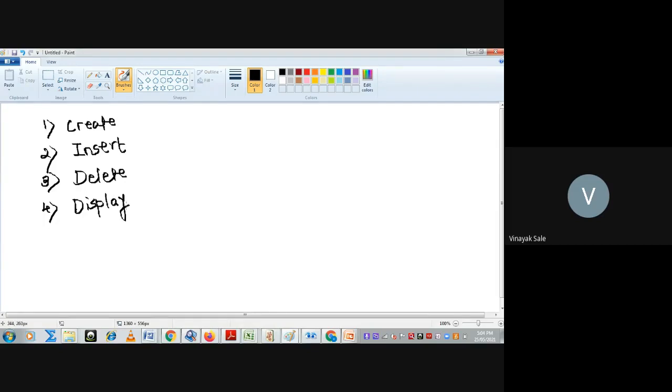These are four basic operations you have to perform for any data structure: create, insert, delete, and display.